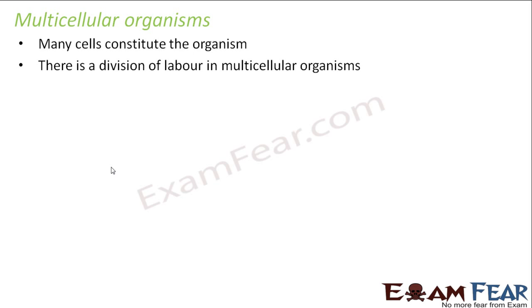For example, let us suppose you have 10 people to work on a project. Now, that project involves so many different things. Let us suppose you have to construct a house and you have got 10 laborers with you. So what do you do? You divide the work among the 10 of them.